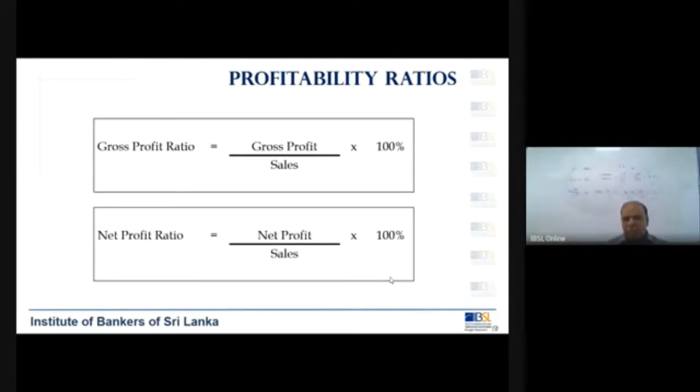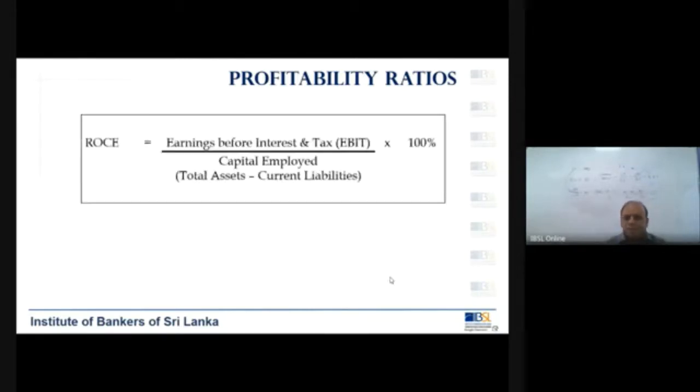Net profit ratio means net profit divided by sales into 100, which is also a percentage. Return on capital employed we call it as earnings before interest and tax, which is known as the EBIT, divided by capital employed. Capital employed means what? Total assets minus current liabilities. Now, the problem here is all these formulas you have to remember. In the exams, these are not provided.